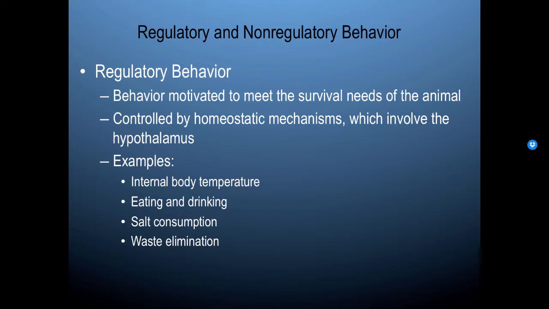So your body does these things automatically. Your brain doesn't need to think about it. These are automatic processing parts of your brain, homeostatic mechanisms, which primarily involve the hypothalamus and a lot of hormone secretions. They provide the information for regulating your body temperature, when you should engage in eating and drinking, salt consumption, and waste.